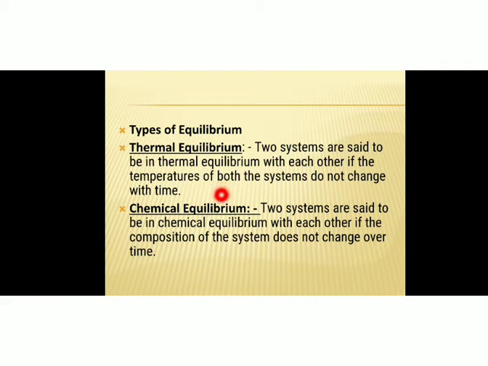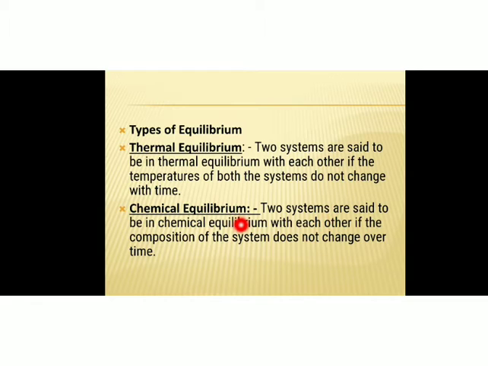Now what are the types of equilibrium? There are mainly three types of equilibrium. First one is thermal equilibrium. Two systems are said to be in thermal equilibrium with each other if the temperatures of both the systems do not change with respect to time. So the temperature of both the systems should be constant in a thermal equilibrium. And what is chemical equilibrium?